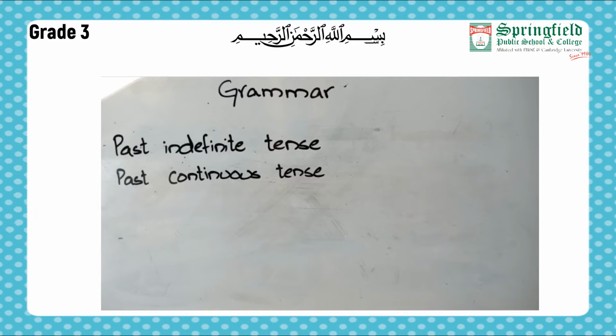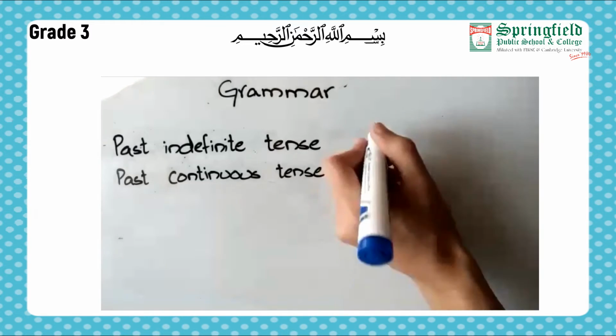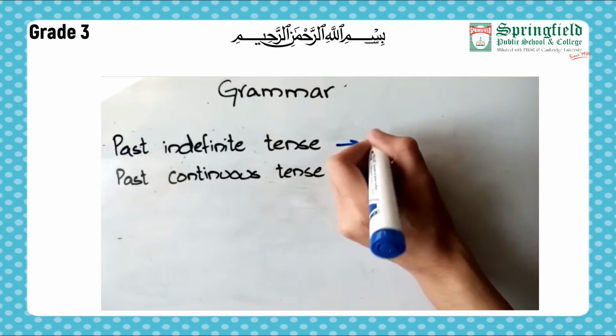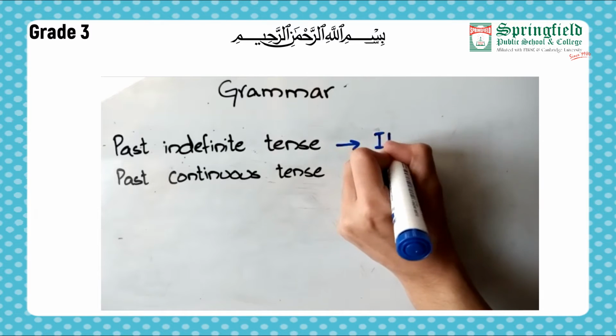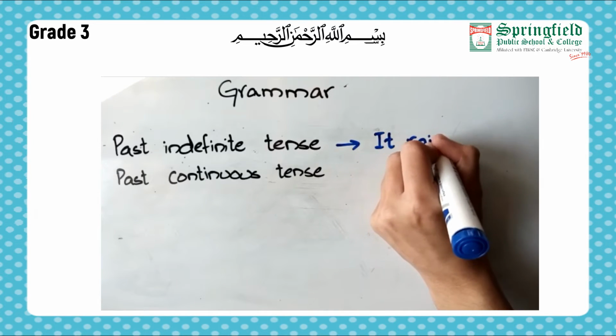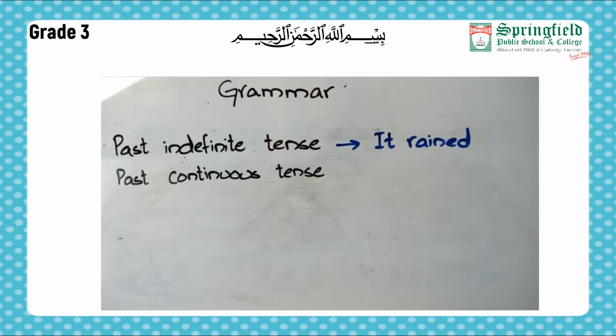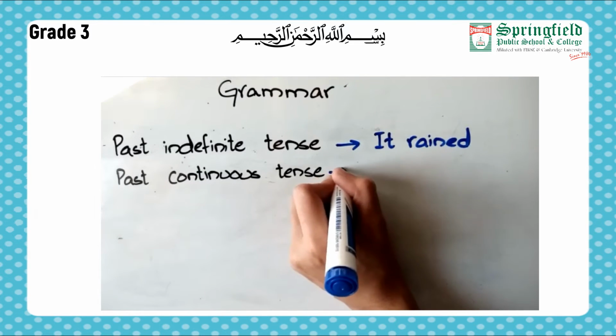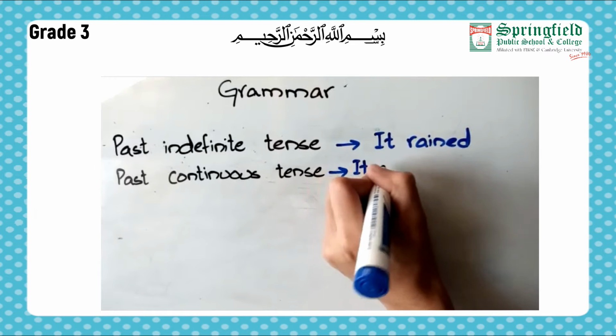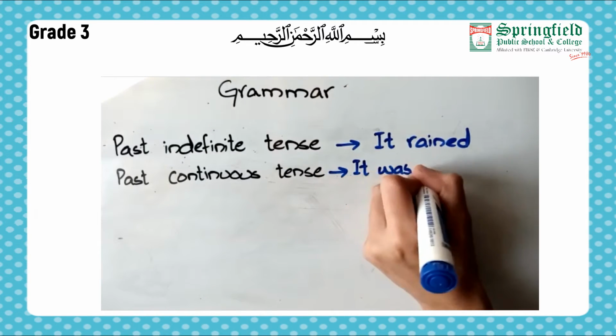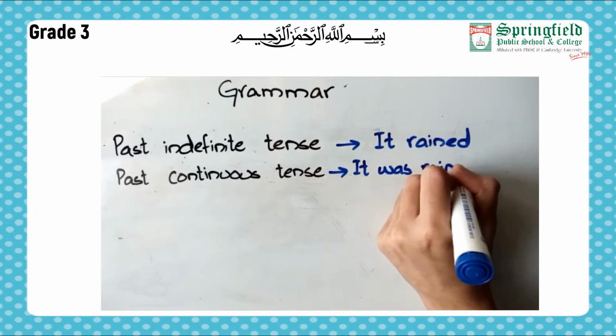So past indefinite tense. Now what is basically past indefinite tense? Like in example, we write it rained. Now how are we going to indicate past continuous tense? It was raining.